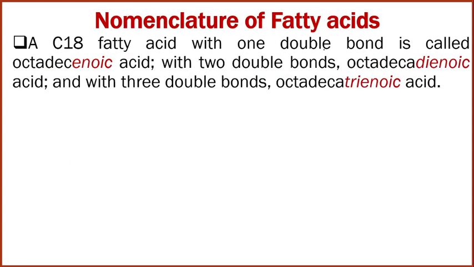A C18 fatty acid with one double bond is called octadecenoic acid. Here the a is replaced by e. If two double bonds are present, we use the prefix di, so it is called dienoic acid. If three double bonds are present, we use the prefix tri. So it's octadecenoic acid, octadecadienoic acid, octadecatrienoic acid.